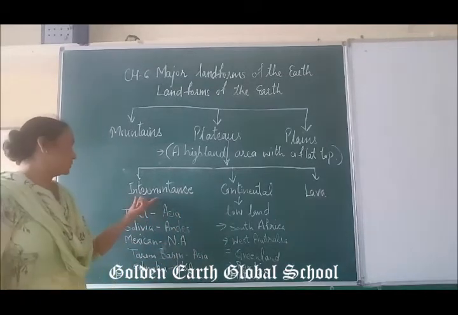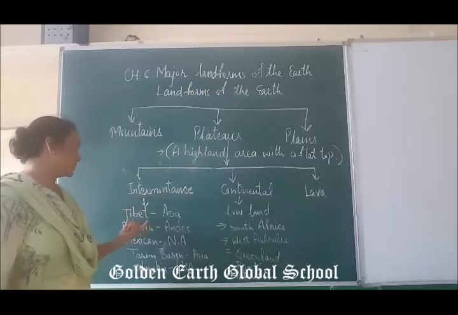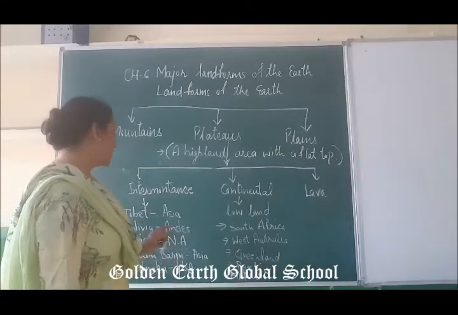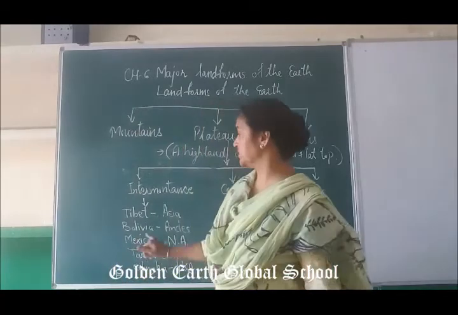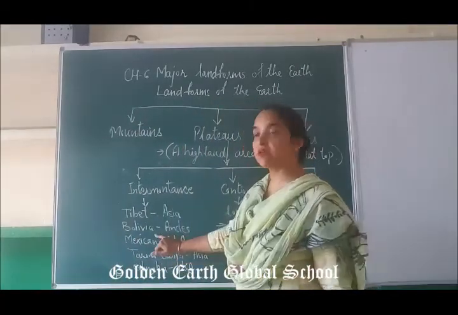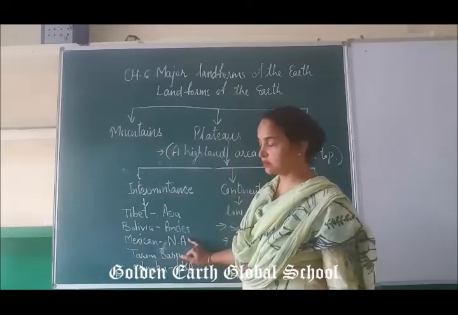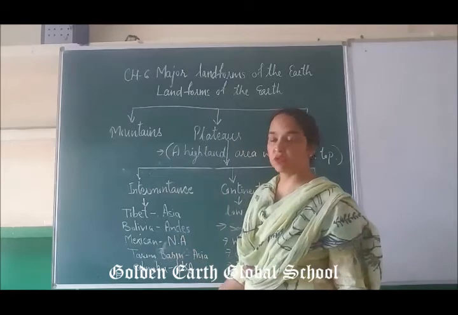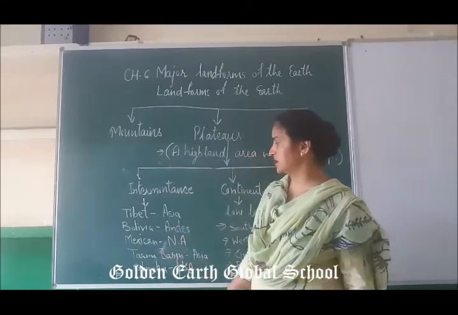If you talk about an example of intermontane plateaus, that is Tibet, which is in the continent of Asia. Bolivia is also the name of a country in South America, where the Andes mountain range is; the Bolivia plateau region is there.